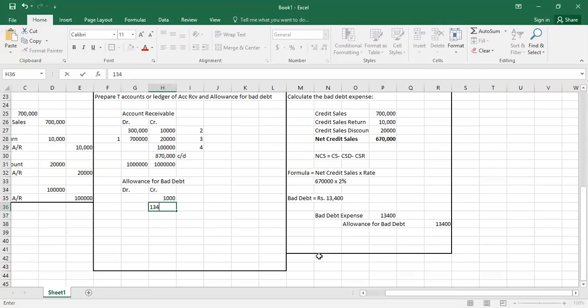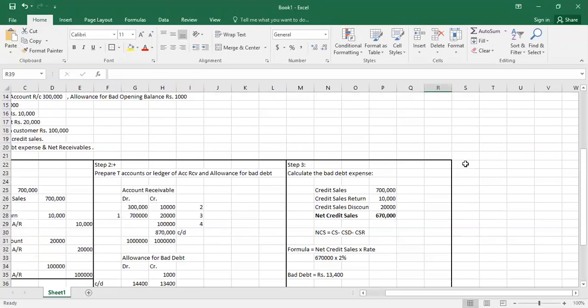So we have to write down the 13,400 here. So the ending balance should be 14,400 here and 14,400 here as well. Therefore, the closing balance will be 14,400. We have to close our T account here by 14,400.